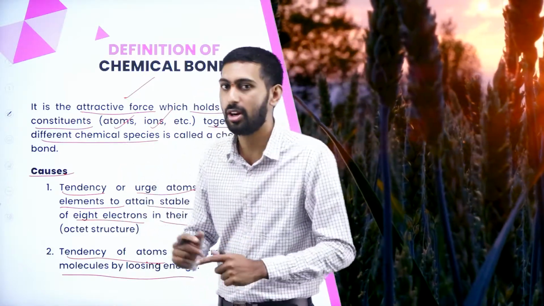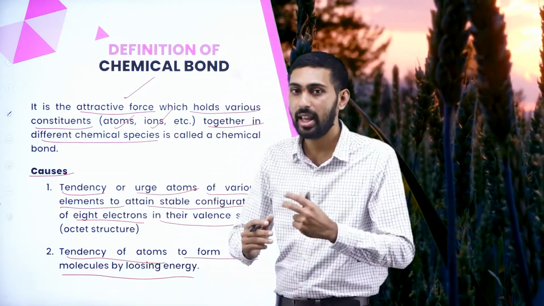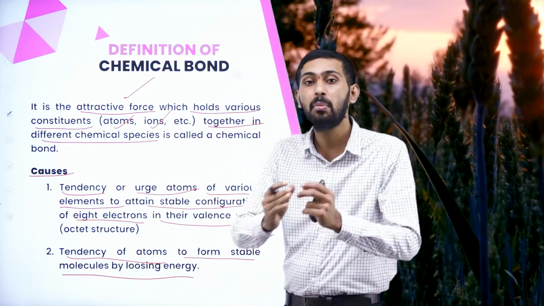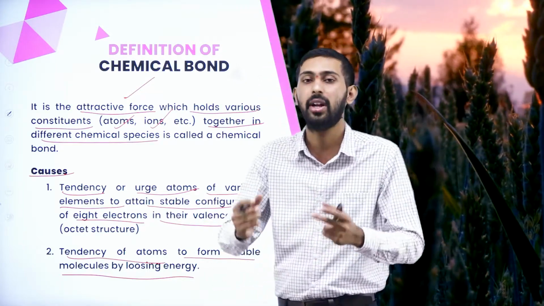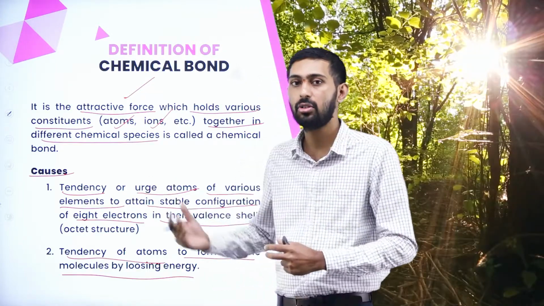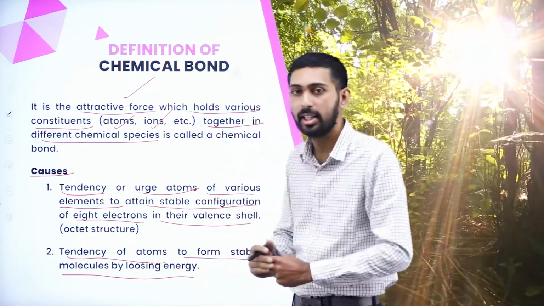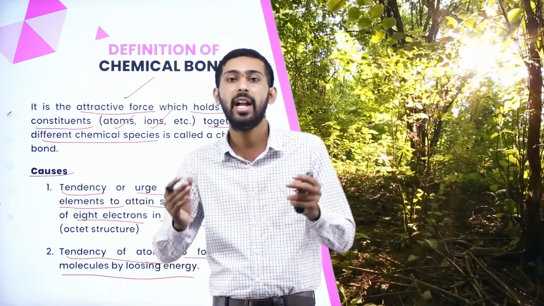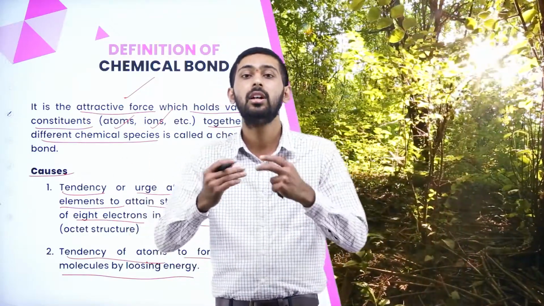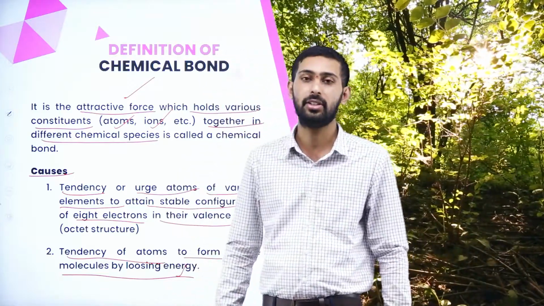From this, what causes can we say? It is a tendency of various elements to attain a stable configuration of 8 electrons. To attain a stable configuration, we can form a chemical bond between two ions. Next, it is a tendency of atoms to form a stable molecule. When two atoms combine, they form a molecule by losing some amount of energy.